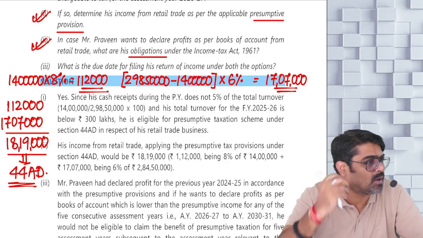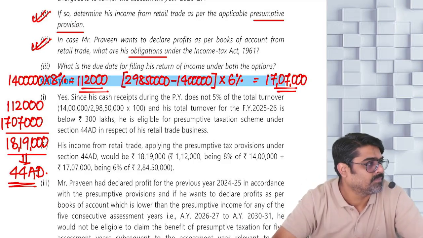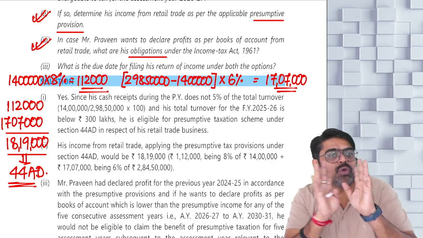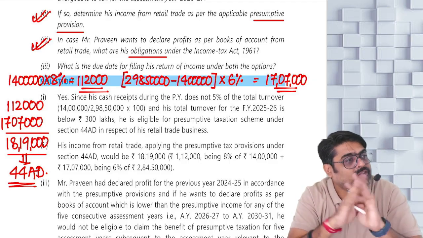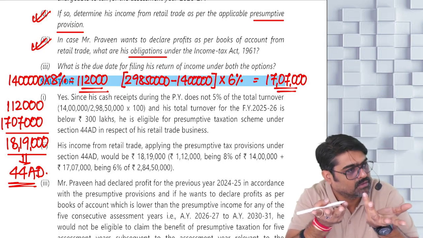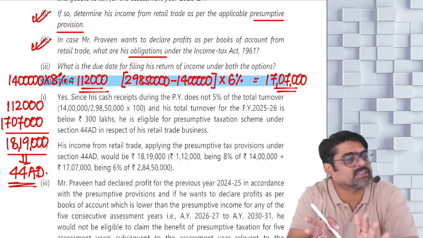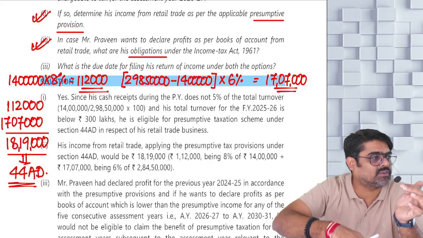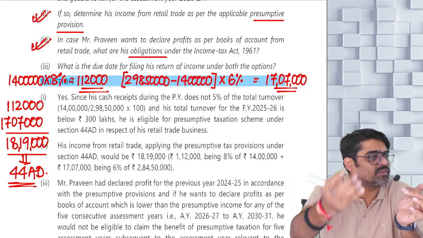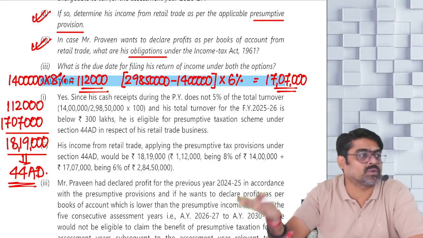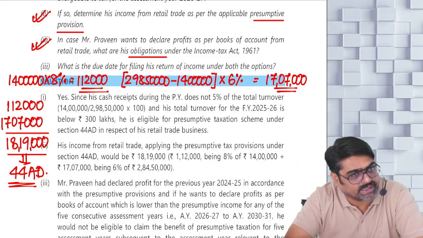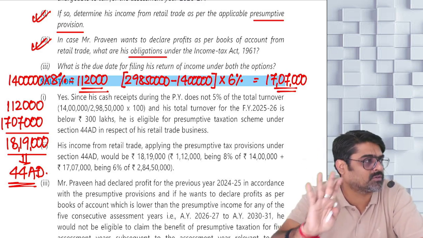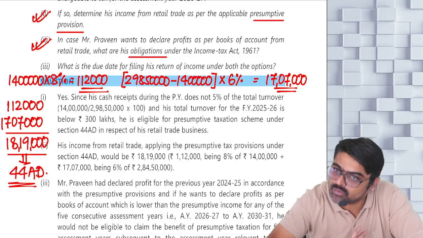That will be his obligation. What will be his obligation? First of all, can he show lower profits as per books of accounts? Yes. Out of the next 5 years, in the first year only, that means in previous year 25-26 only, if the profits as per books are lower as compared to the presumptive profits, 18,19,000, he can show the profits as per books, meaning lower profits. There is no restriction on that.